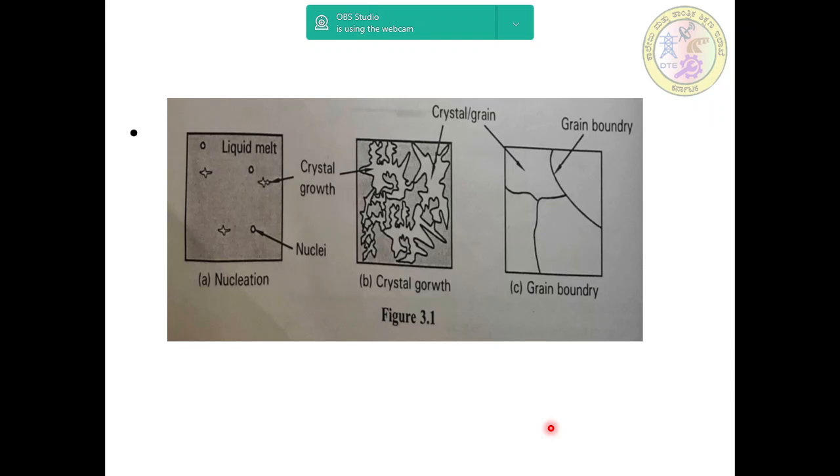When the liquid cools below its freezing point, which is the melting point, it starts to solidify.